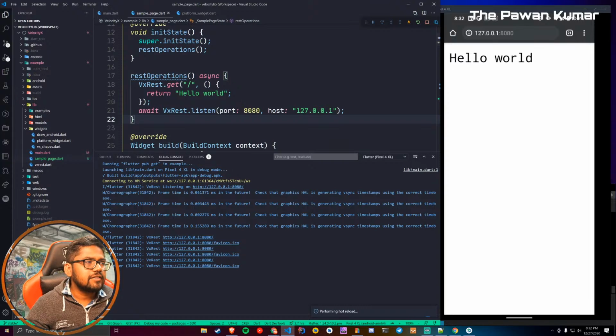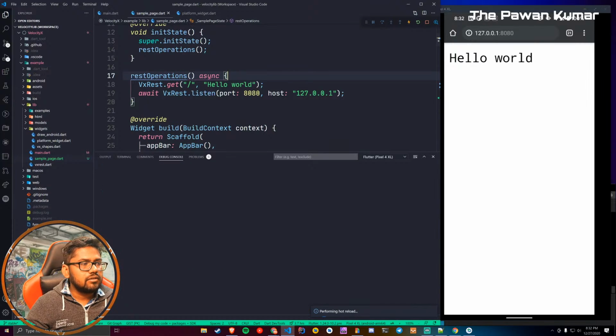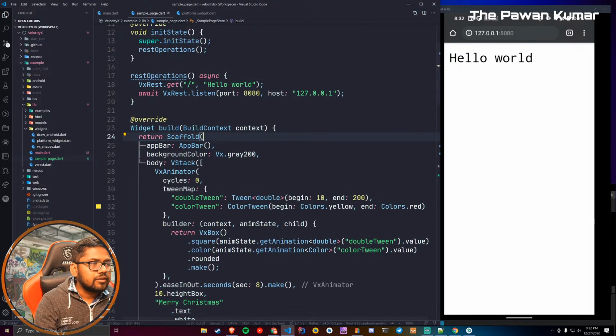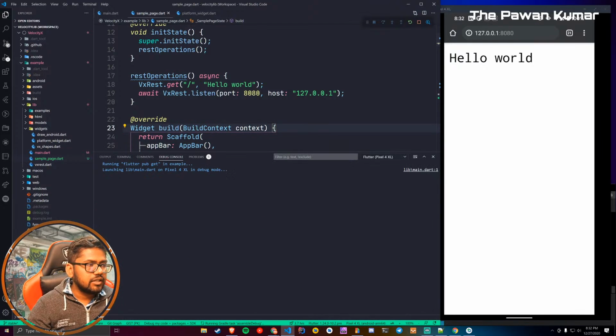Okay, so let's say if I just return a text over here, just a string. So I'll remove this thing and just write this. Am I missing something? No. Okay, hot reload is taking some time. Sometimes this particular Flutter version also has some issues. Sometimes you have to restart it again and again, but let's restart it. Let's see. Okay, finally it worked,